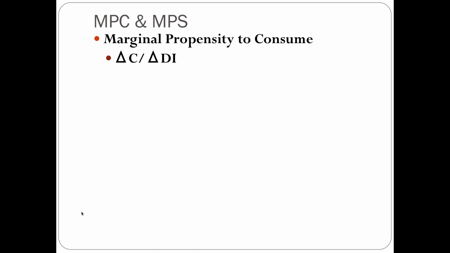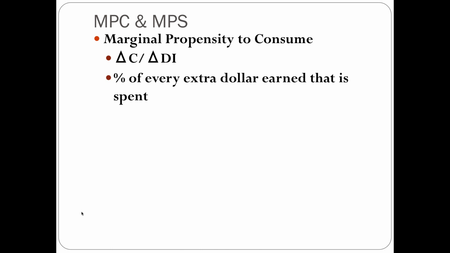So your marginal propensity to consume is going to look like this. It's going to be your change in consumption over your change in disposable income. It's going to be the percentage of every dollar earned that is spent. So it's what percentage of every extra dollar earned is spent. We're not looking at the total amount that you're earning. We're taking a look at what is the percentage of that single extra dollar that is spent.